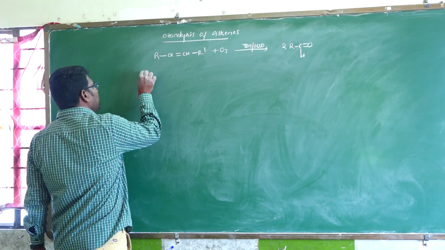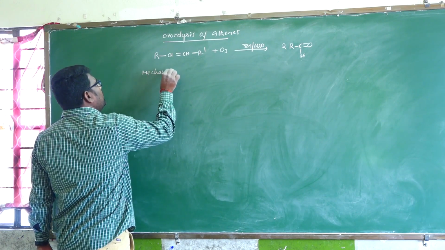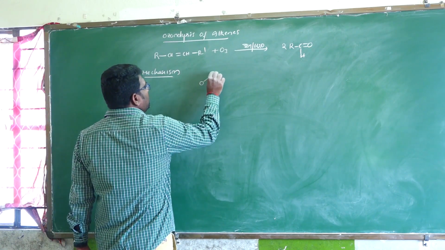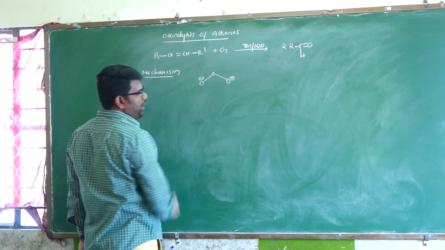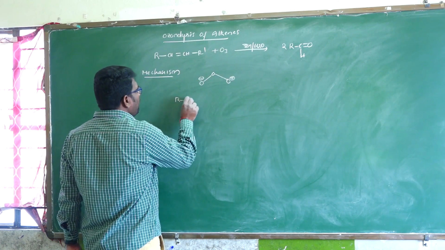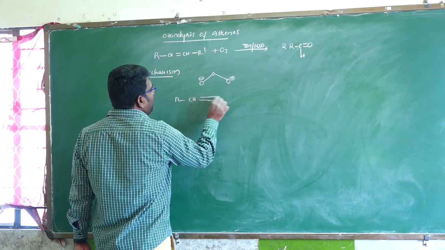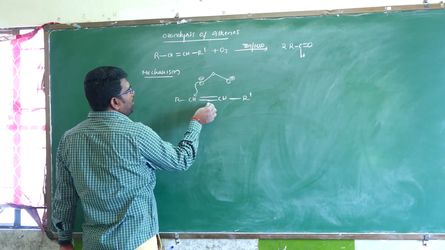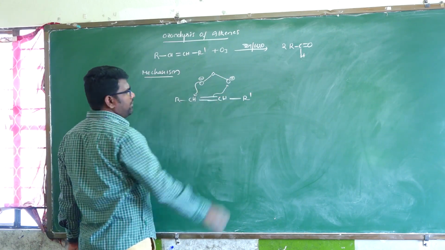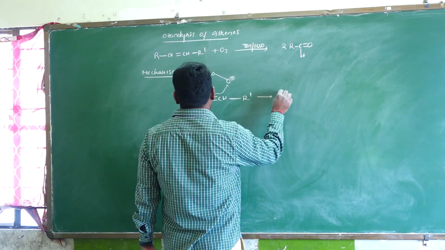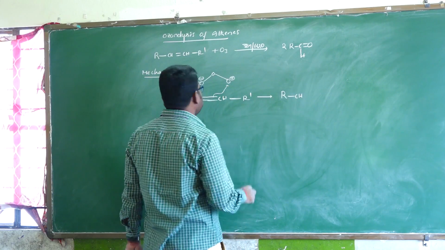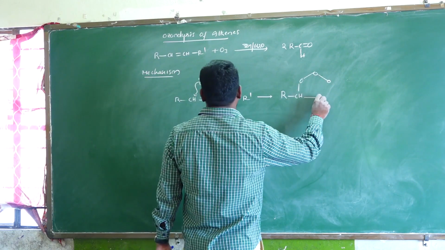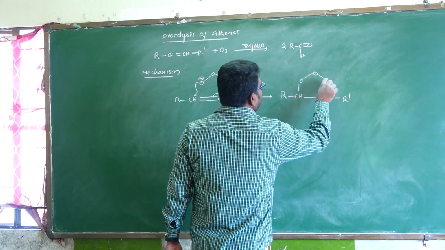Listen carefully to the mechanism. In this mechanism, this is the resonance structure of ozone. It will react with the simple alkene RCH double bond CHR dash. Automatically in this step, there is formation of RCH, oxygen, oxygen, oxygen, single bond CHR dash.